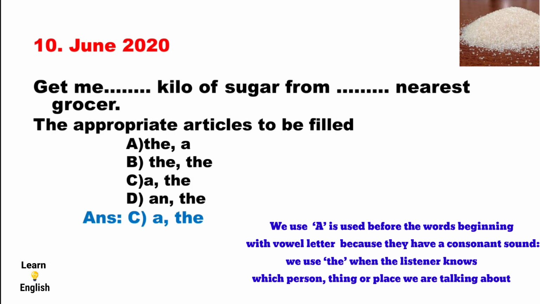The first one is a word beginning with a consonant sound, a kilo. The second one is the known place we are talking about, the nearest grocer. This rule is applied here. That's why the answer "a" and "the" is correct.